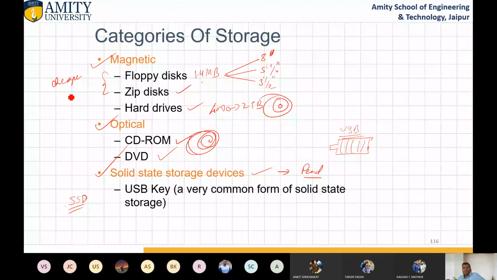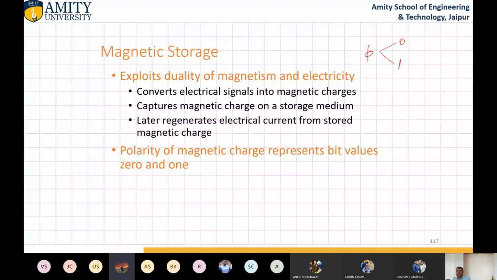So I will explain this. Yes, what is your question? Magnetic and CD are sequential, and USB is random, in this slide.